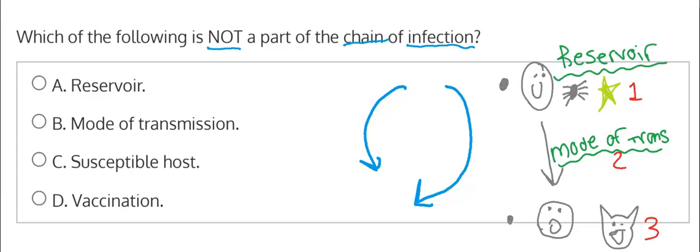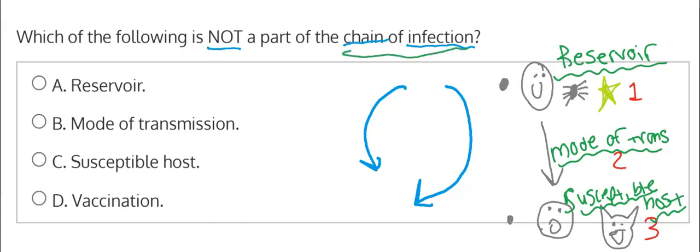That's just the way that it's moving from point A to point B. And then when it gets to your poor people here who catch the illness, that is your susceptible host. We say susceptible because they're open and ready to get this illness. And it could be more likely to go to someone at high risk, such as immunocompromised, the very old, the very young. But really, the susceptible host could be just anybody who the illness is transmitted to in this chain of infection.